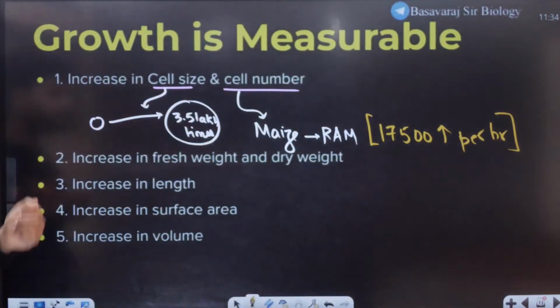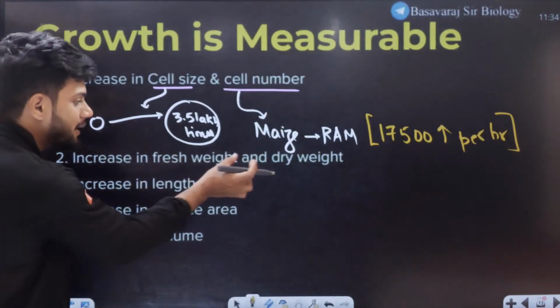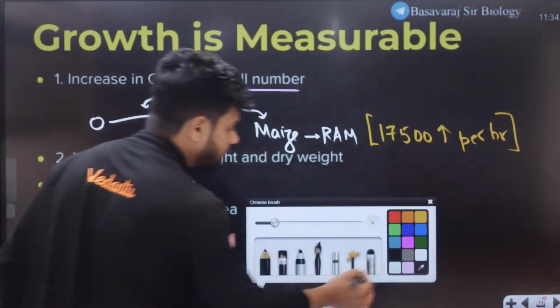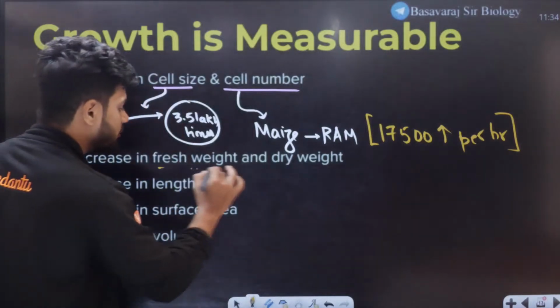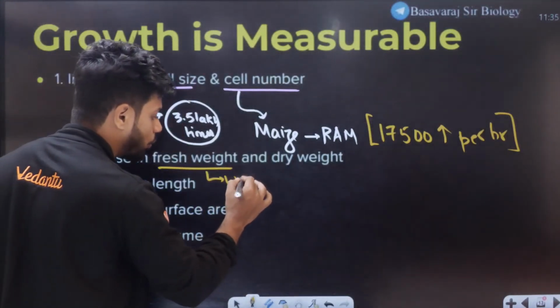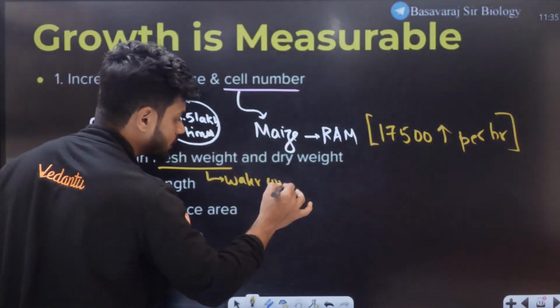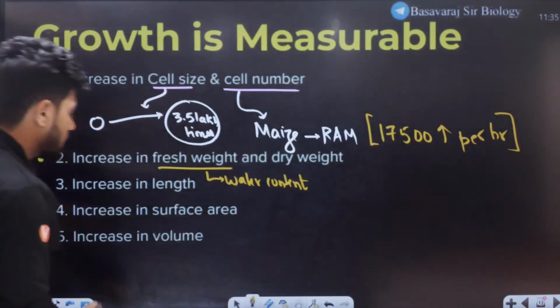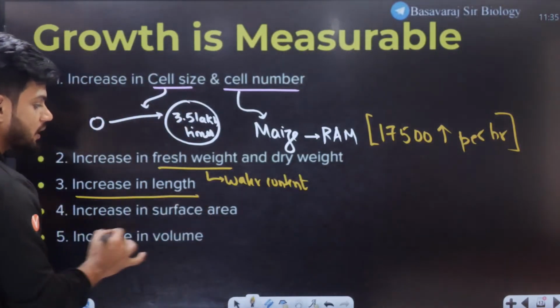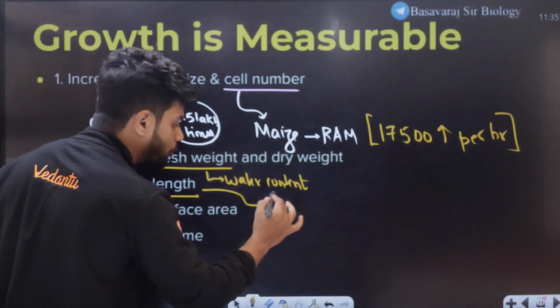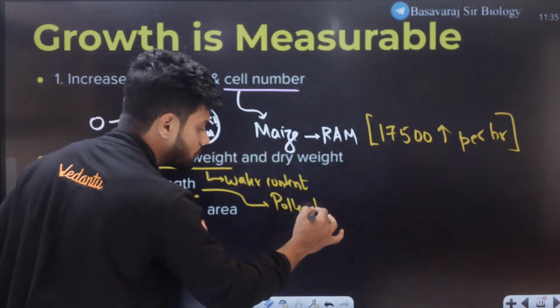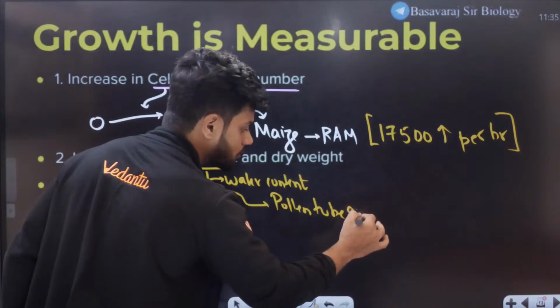We can measure that. Increase in fresh weight and dry weight. Fresh weight will always be more, obviously, because of the water content. Increase in length. Increase in length can be measured in pollen tube growth.